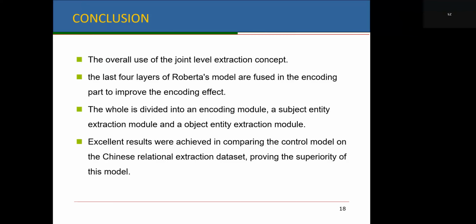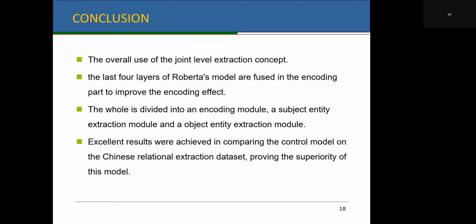In addition, the last 4 layers of the RoBERTa model are fused in the encoding part to improve the encoding effect. Finally, point annotation is used instead of sequence annotation, and cascading point annotation is used in the object entity model to effectively solve the difficulties and problems in Chinese relation extraction.